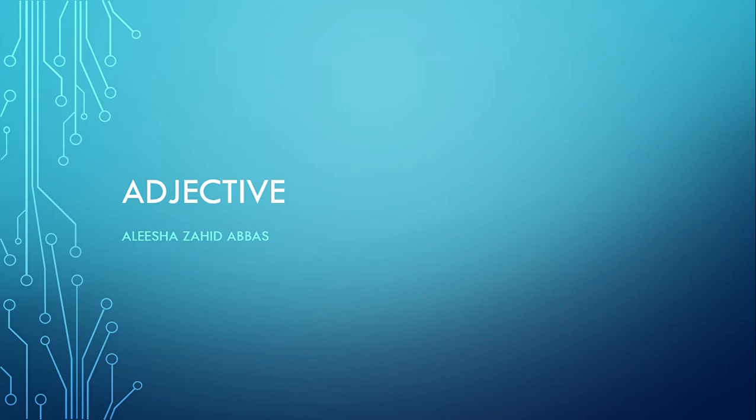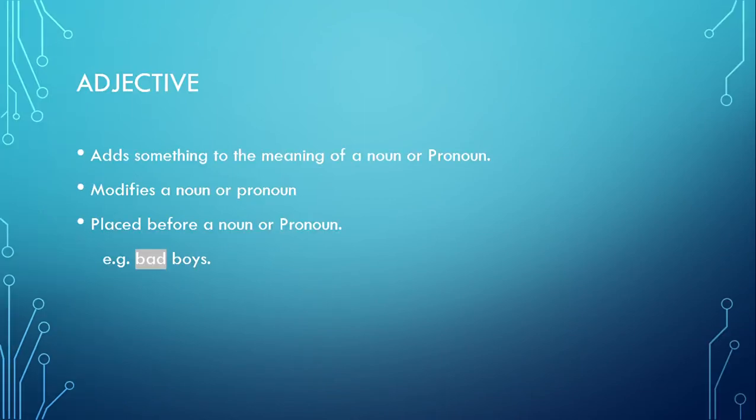So in today's lecture we will be discussing another part of speech, that is adjective. So adjective is that part of speech that modifies a noun or pronoun. By modifying a noun or pronoun, it means that it is the word that adds to the meaning of noun or pronoun. It adds something to the meaning of a noun or pronoun. It tells us something more about noun or a pronoun.